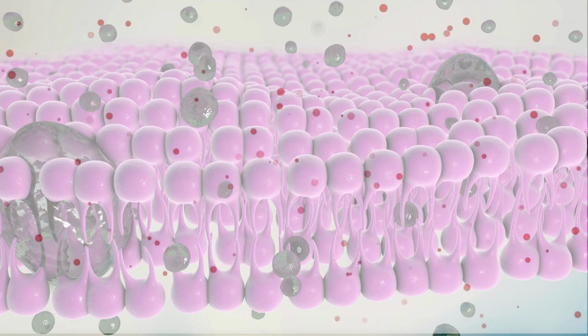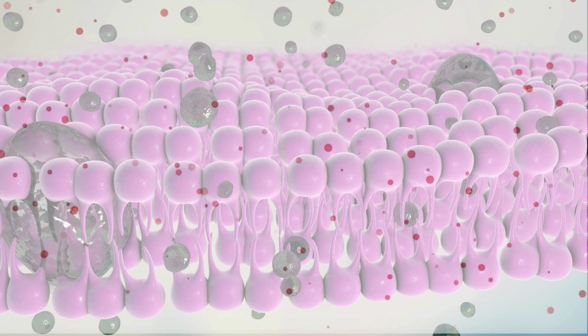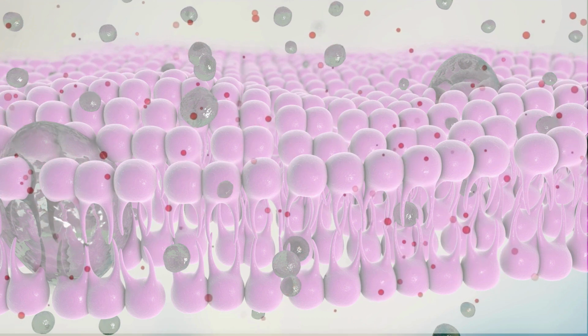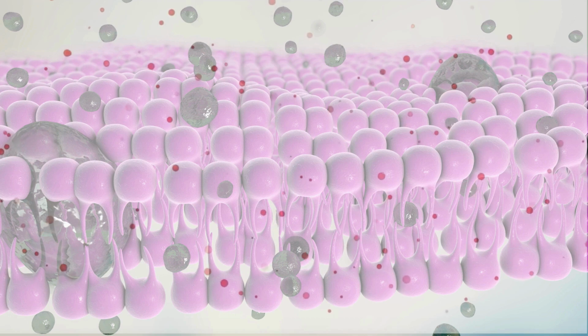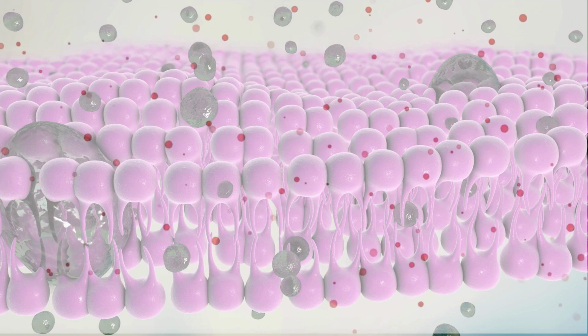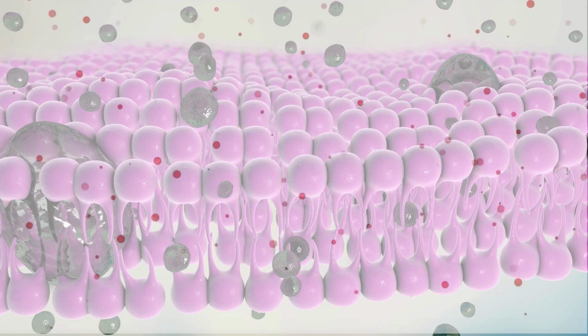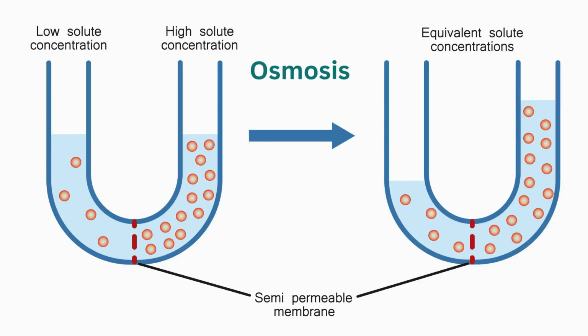Osmosis is just water moving across a membrane. But this movement controls life at the cellular level. Without osmosis, cells cannot maintain shape, plants cannot stand upright, and animals cannot regulate internal balance. Here, we will understand osmosis, from molecular movement to real biological systems.